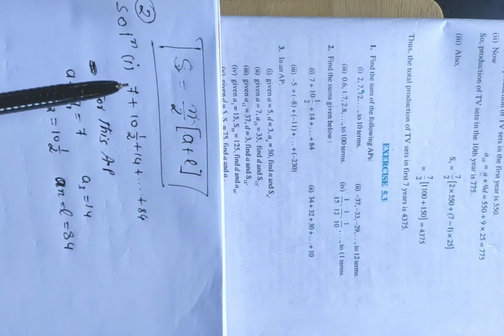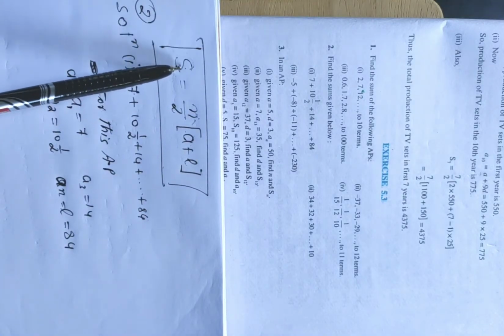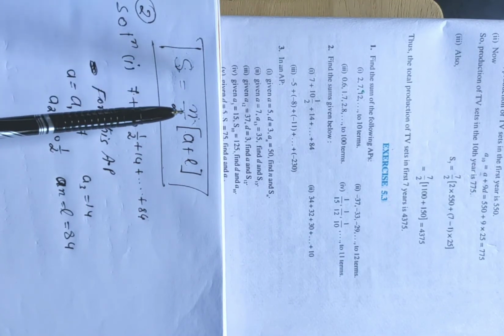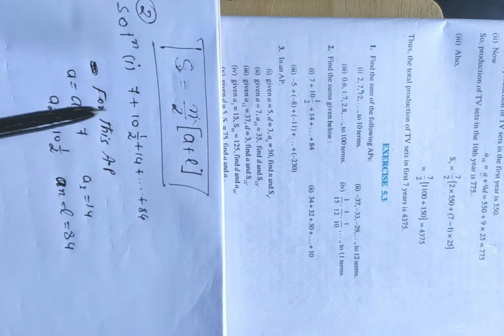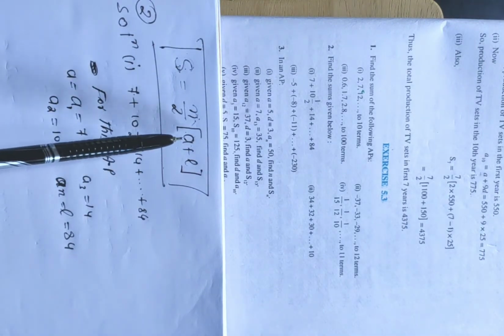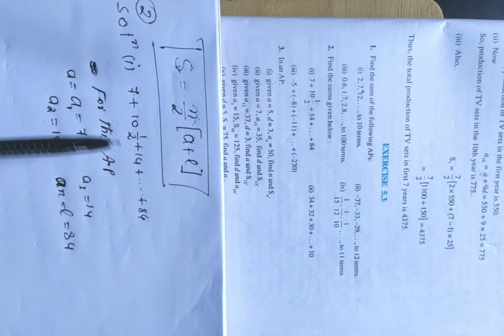Now to find out the sum of the given AP, we need to know the value of n, isn't it? Here we don't know the value of n. We got the value of A, 7, and L is given as 84, but we don't know the value of n, right?